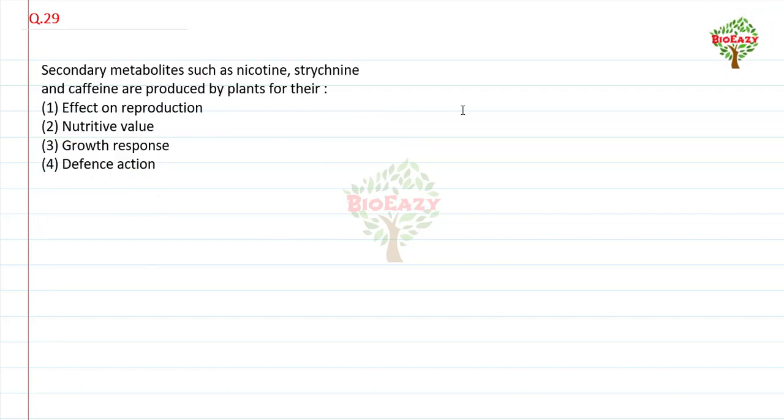Next, question number 29: secondary metabolites such as nicotine, strychnine and caffeine are produced by plants for their, number one option, effect on reproduction, no. Number two, nutritive value, no. Number third, growth response, no. Number fourth, defense action, yes. These secondary metabolites provide protection from grazers and browsers.